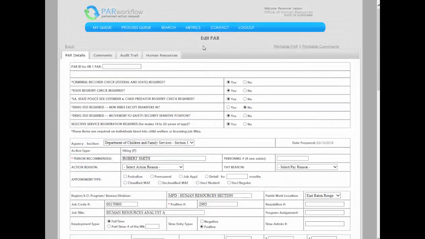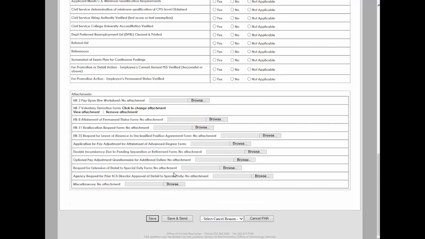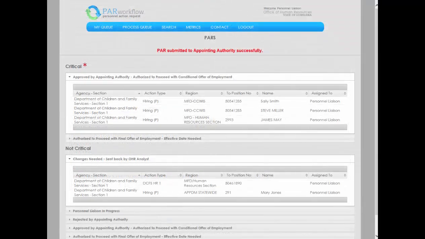To submit your PAR and begin the approval process, you must select Save and Send. Once submitted, you will be returned to your home screen where you will see the message PAR submitted to appointing authority successfully. It is important to note that the OHR staff will not be able to change or make any corrections to your PAR after you submit it to the appointing authority for approval. Therefore, you must ensure that all information entered is accurate. If a PAR is submitted with incorrect information, it will not be approved by OHR staff and will be returned to the Personal Liaison for correction. Once corrected, it must be resubmitted through the entire approval process again.